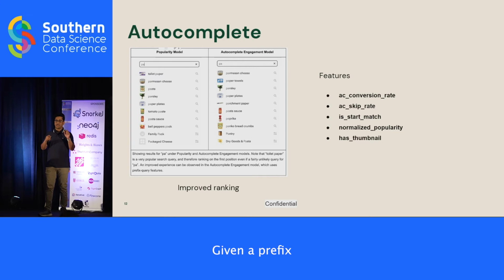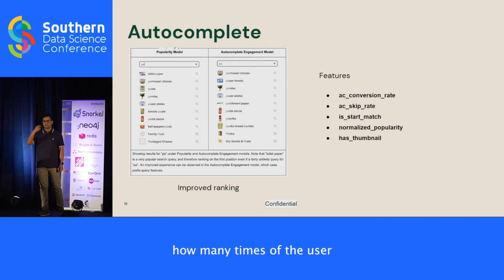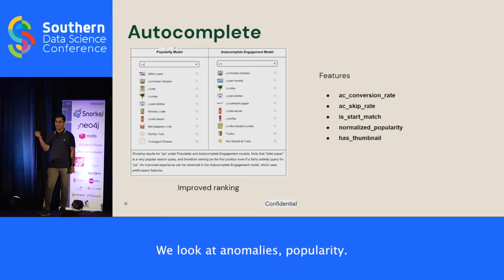Given a prefix and a completion, we are trying to predict the probability of the user completing to this particular query. We also use the skip rate, which is essentially how many times the user saw this query and did not engage with it at all. We look at normalized popularity, and whether the suggestion has a thumbnail associated with it or not, and so on.